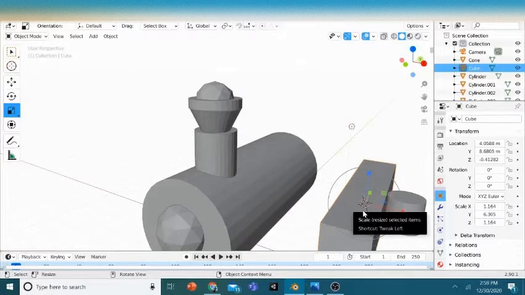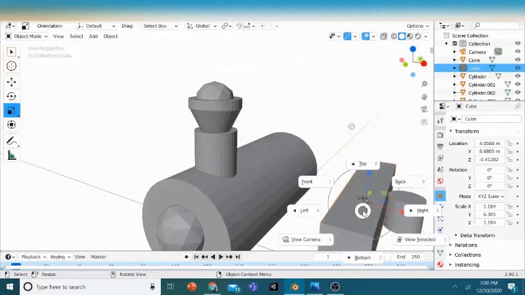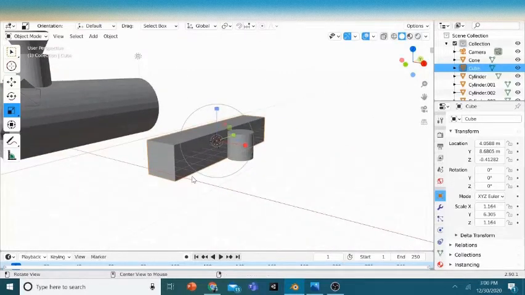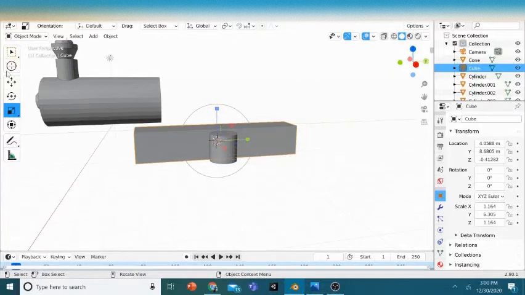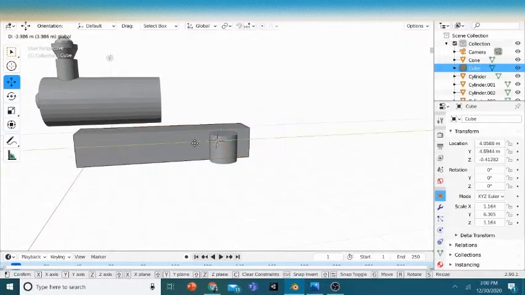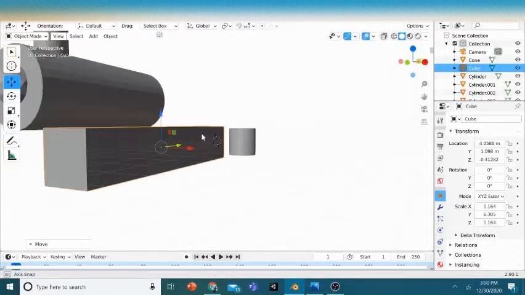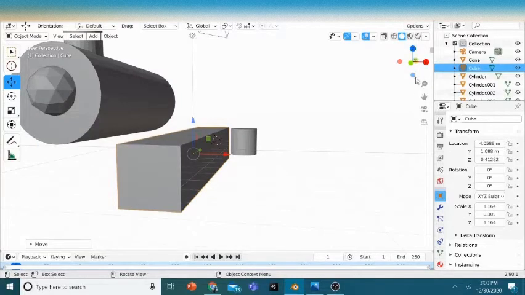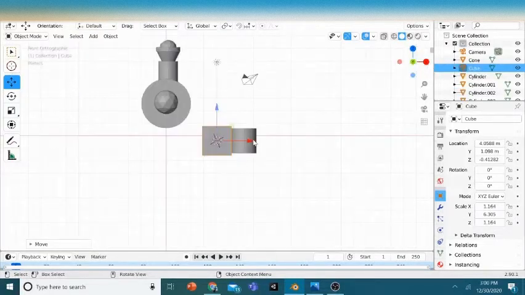Press the period key and then just go to 3, view selected. It's gonna go there. And if you have trouble aligning it, just look at the gizmo.